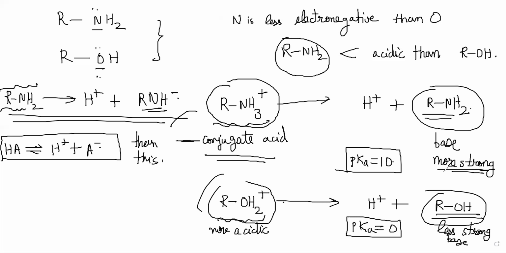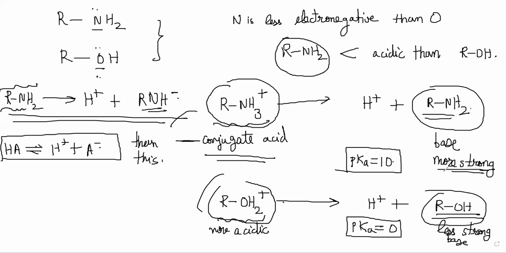Now, generally, things behave like a base when they are willing to donate their electron pair, right? Electron pair acceptors are acids and electron pair donors are bases, right? So if the electron pair on the nitrogen is easily donated to something else, then it will behave like a good base. But here what is happening is that the electron pair can be conjugated into this structure, where there is a plus charge on the nitrogen and there is a negative charge inside the ring, right?